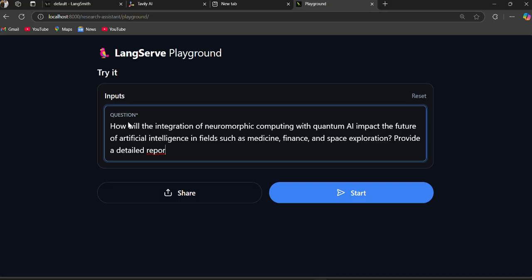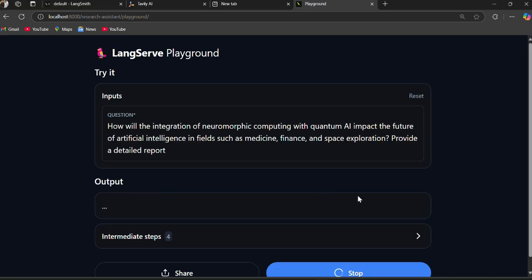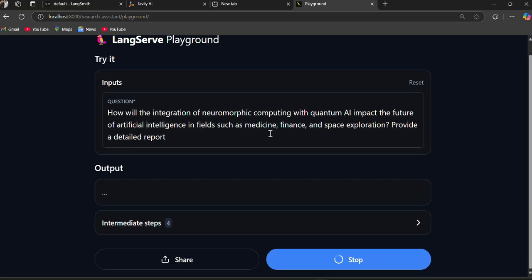This is our question: How will the integration of neuromorphic computing with quantum AI impact the future of artificial intelligence in fields such as medicine, finance, and space exploration? Provide a detailed report. For this input query, our model is going to execute, and it takes a lot of time. Let me show you.